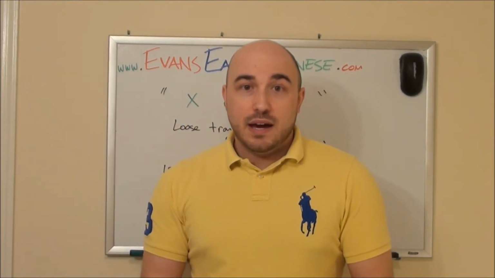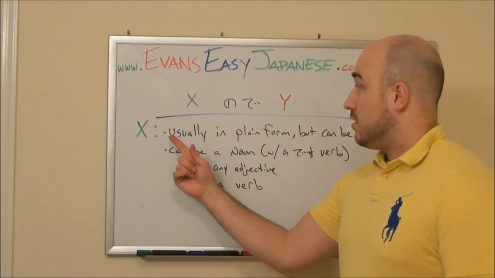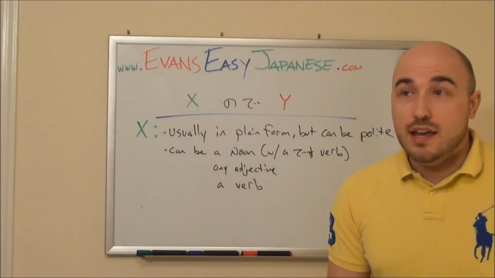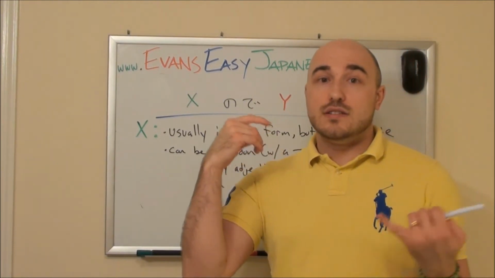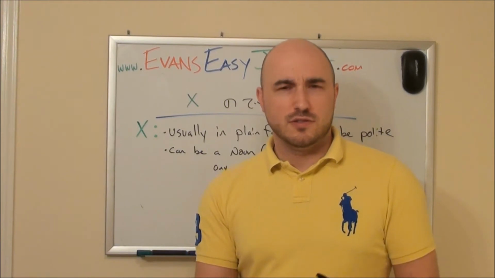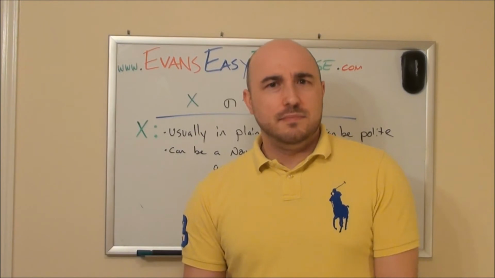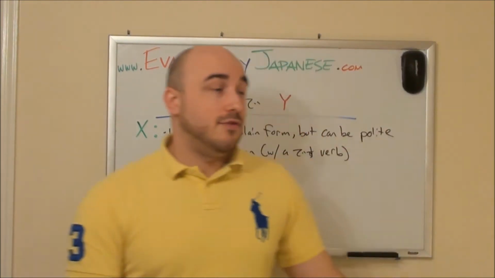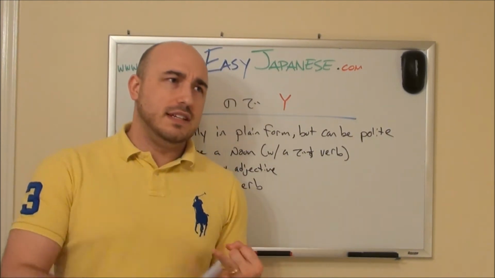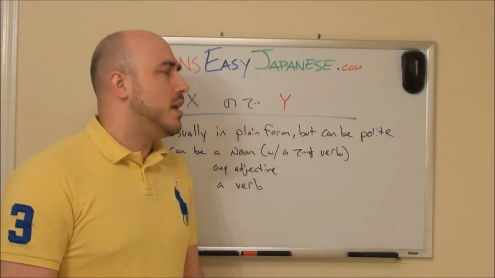There's a few things we need to keep in mind. And here's a few rules on using this pattern. Regarding X, it's usually in the plain form, so just simply taberu, or nomu, or korosu, or shinu. Those are horrible verbs to use. Taberu, iku, nomu. I already said that one. But they can be in polite form. Polite form in case you're using some other textbook. Polite form, distal form, teineigo, the mas form. The mas form is generally what we're talking about.